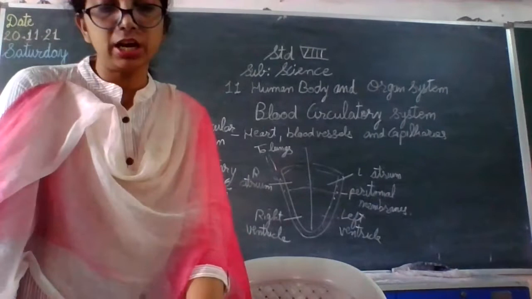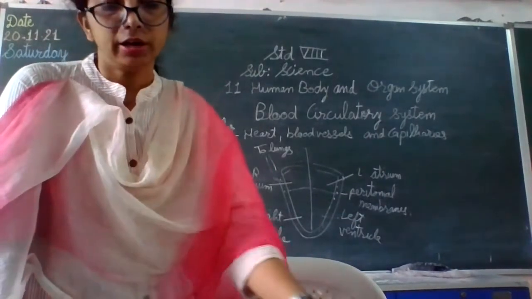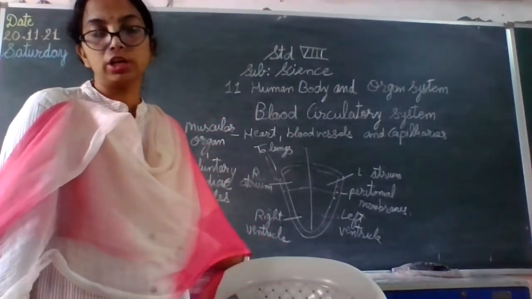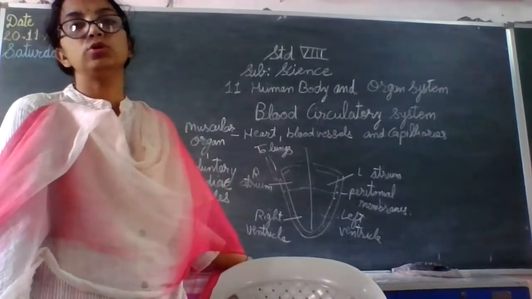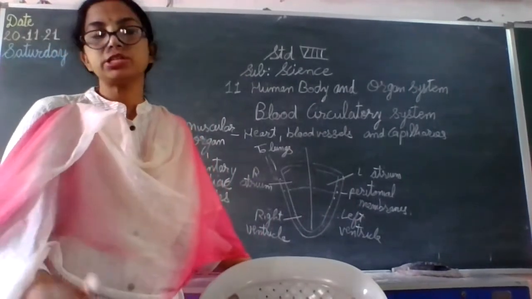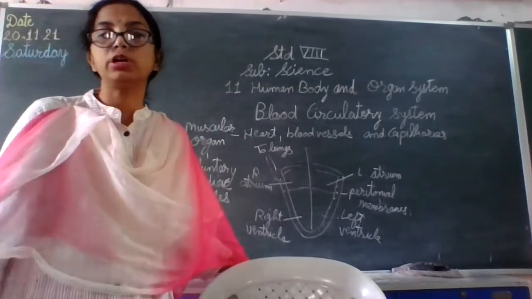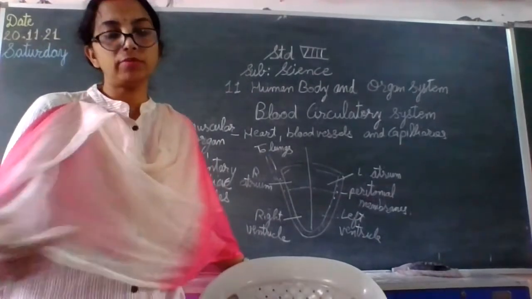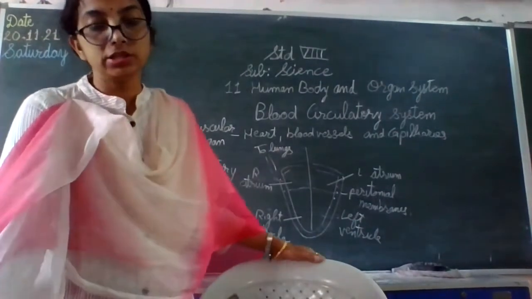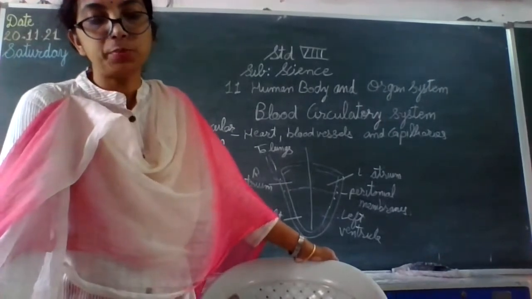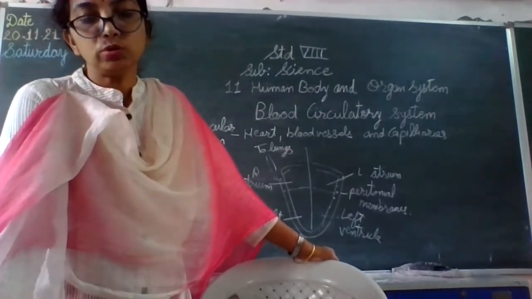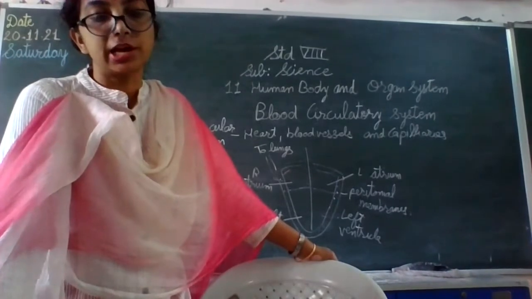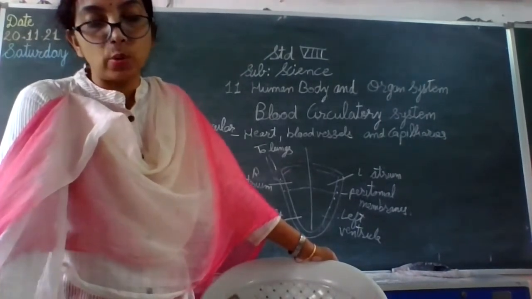So that much detail you'll be studying in your higher class, that is 10th standard, the working of your heart. For now, you just have to understand the basic structure of the heart. It is four-chambered, consisting of two atria and two ventricles. Then the heart is beating continuously. Due to this, blood continuously circulates through these blood vessels.